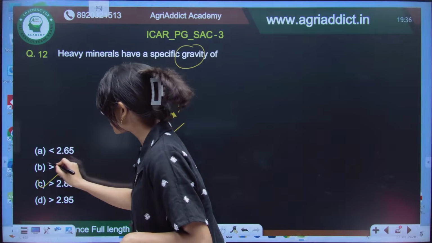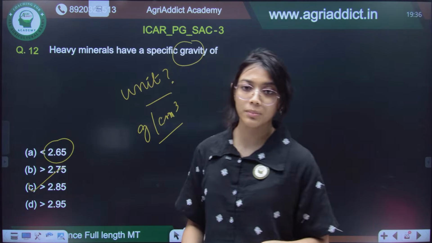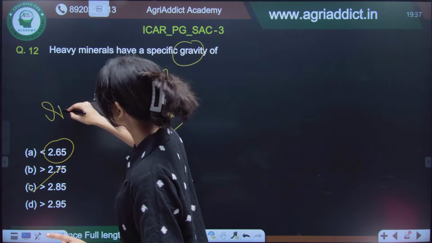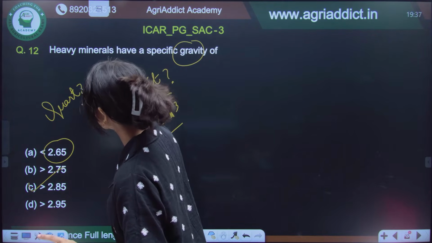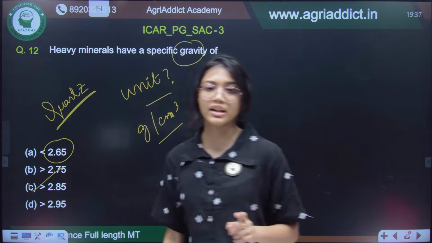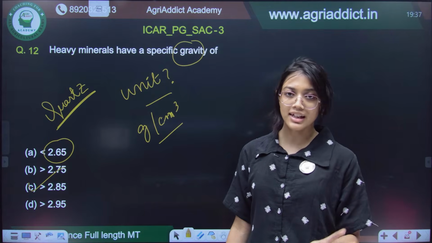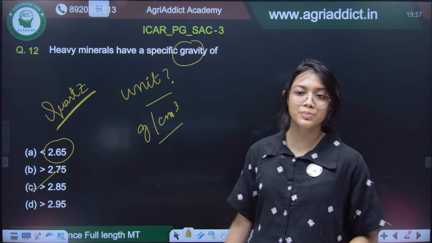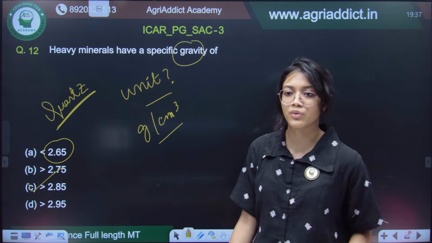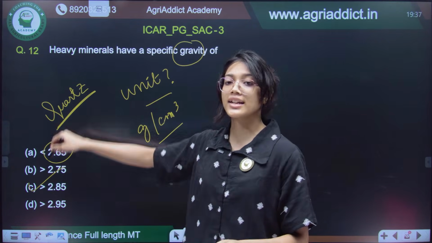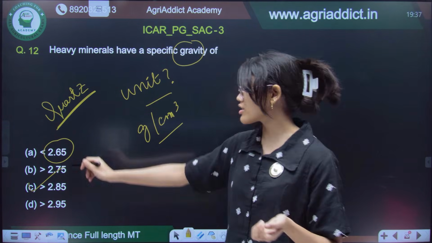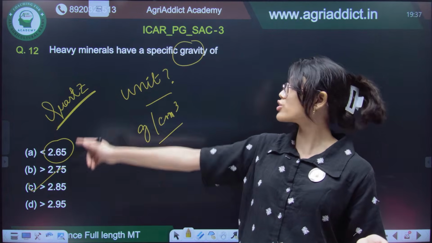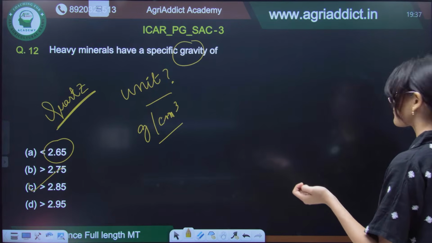Now, why is it 2.65 gram per centimeter cube? Because there is another element called quartz. And this quartz fraction is the most dominant fraction present in our soil, and that has a density which is close to 2.85 or 2.65, whatever. So, that's why the particle density of our soil assumes a value of 2.65 due to the abundance of quartz.